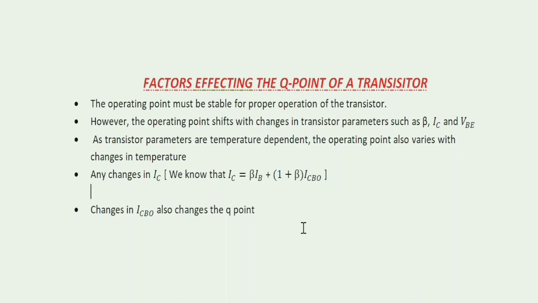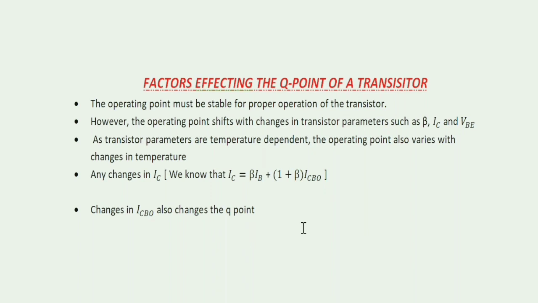Anyway, the collector current is changing because of the change in collector leakage current, which is changing with respect to temperature. So this will change the Q point of a transistor.